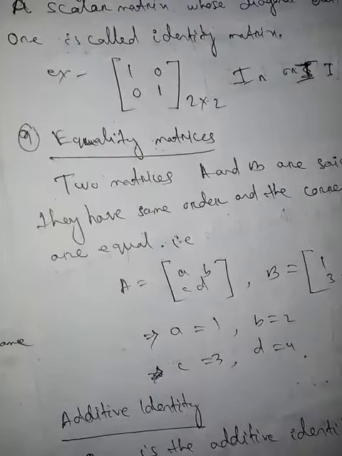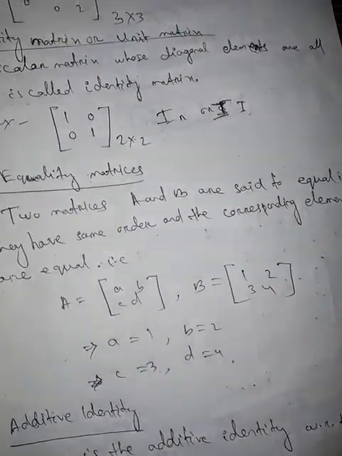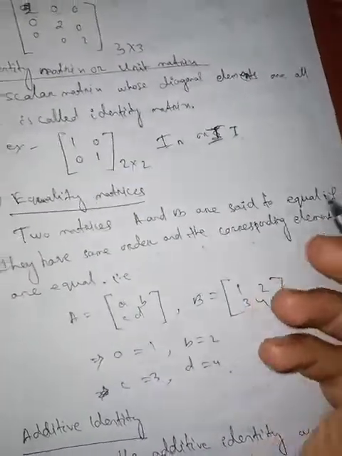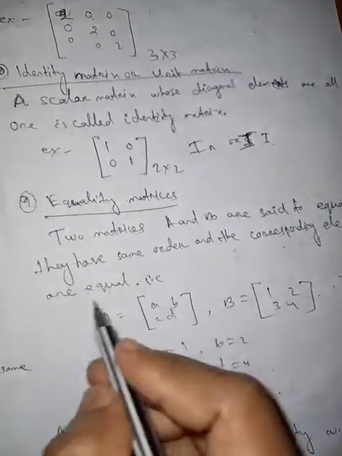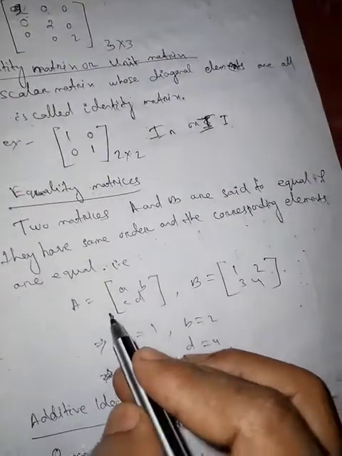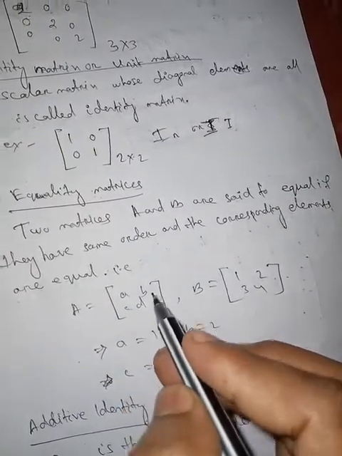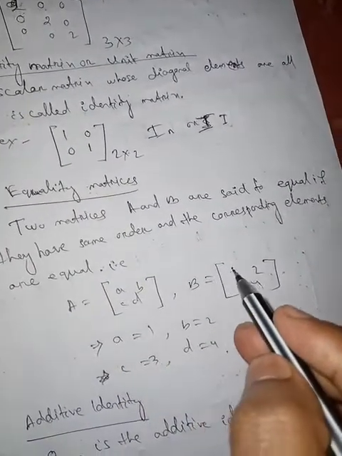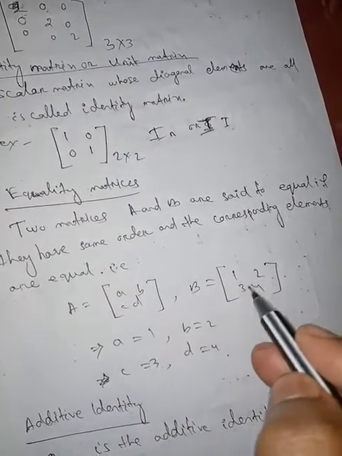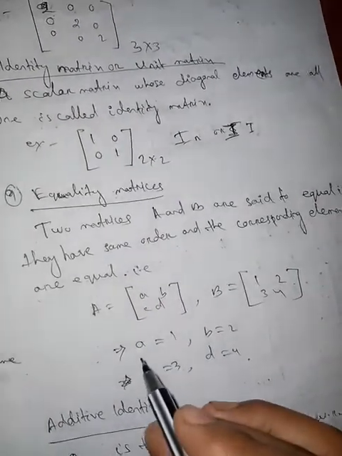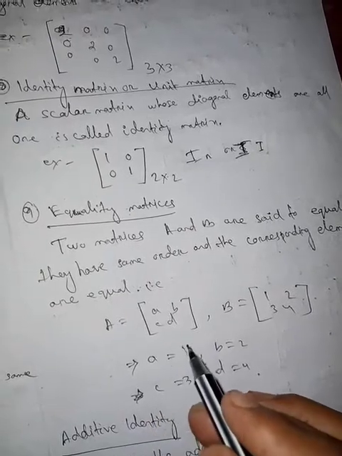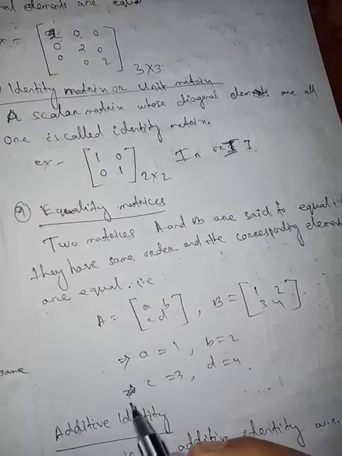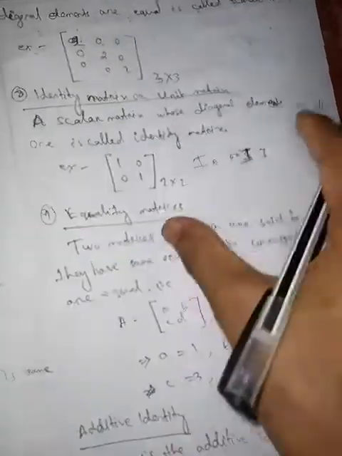Now, equality of matrix. Two matrices A and B are said to be equal if they have the same order and corresponding elements are equal. Suppose two matrices: A is [a, b, c, d], and another matrix B is [1, 2, 3, 4]. Then they are said to be equal if a equals 1, b equals 2, c equals 3, and d equals 4.